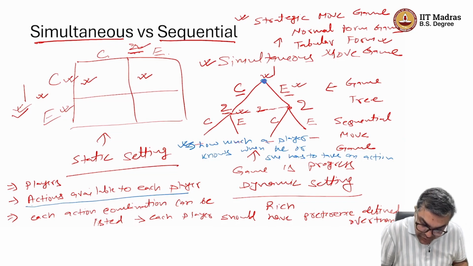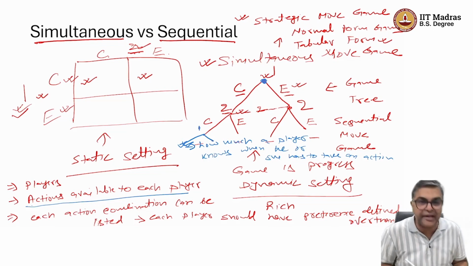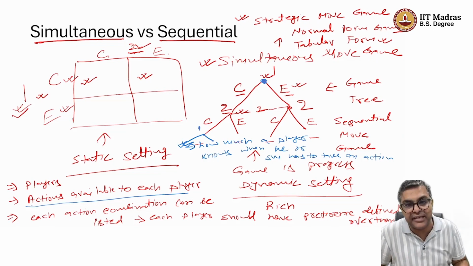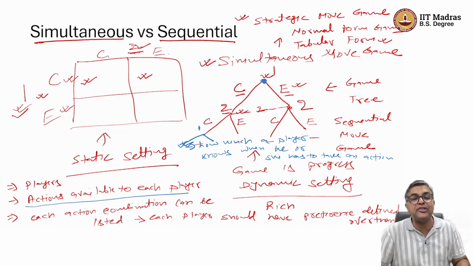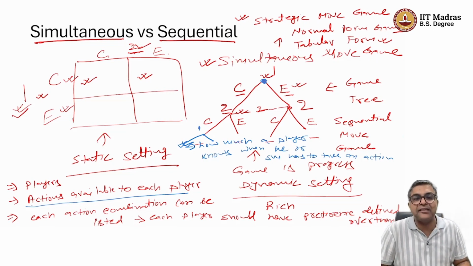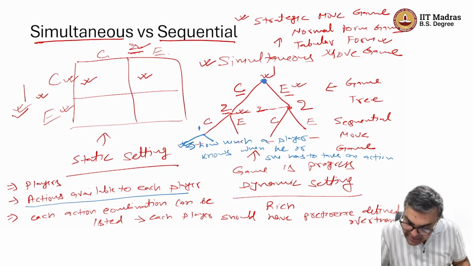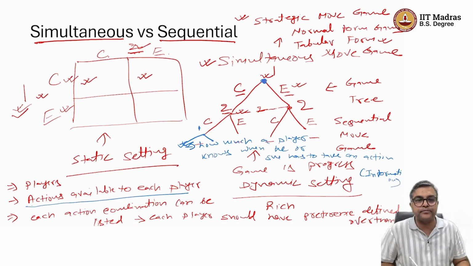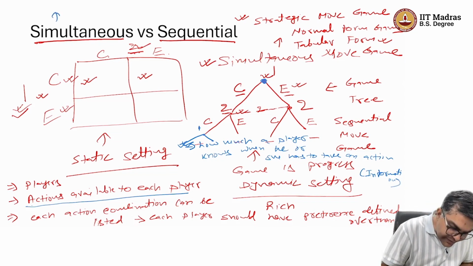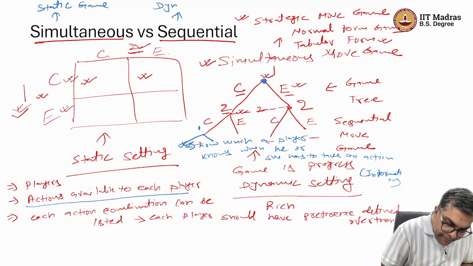What player 1 is doing here, it's very much possible that player 1 gets to play here again. So what action player 1 is taking at different points of time, and also how much of the information each player has when he or she has to take action. And this we are going to deal with separately. We will talk about information. So that's quite important, but broadly as of now we see that these are the two different kinds of game. We can also say that it is a static game and it is a dynamic game.